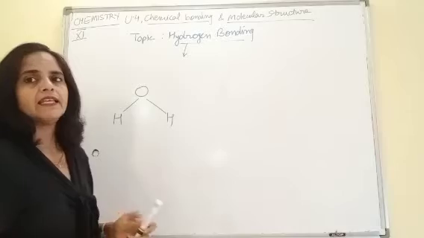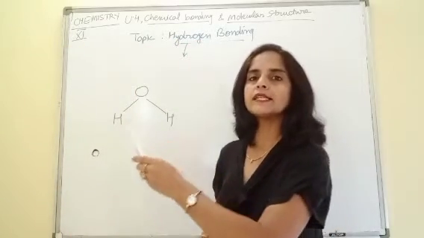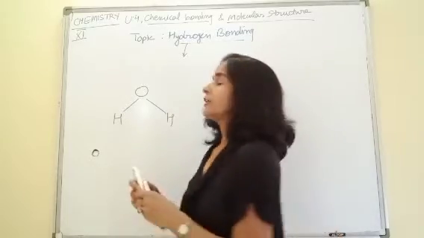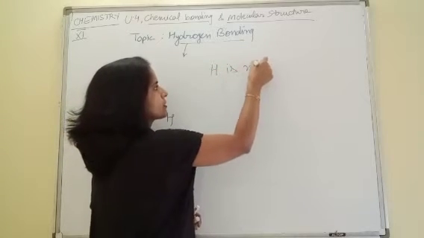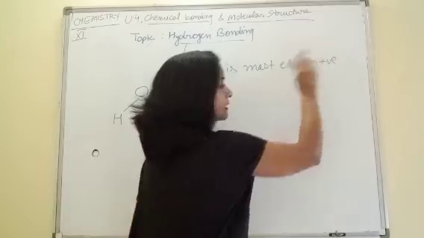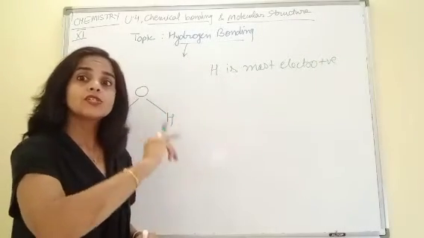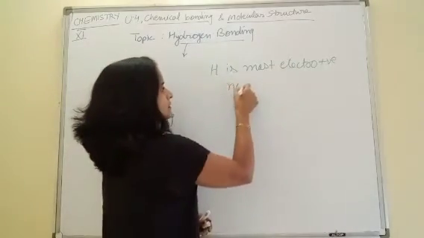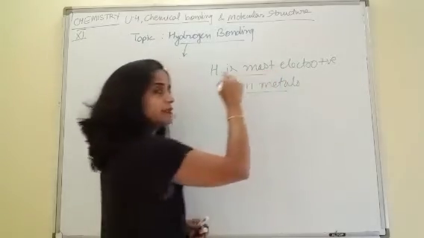And in fact I can say hydrogen is the most electropositive non-metal. Got it? If you write hydrogen is most electropositive, it is a wrong answer, an incomplete statement. Most electropositive among non-metals. Very important point, children.